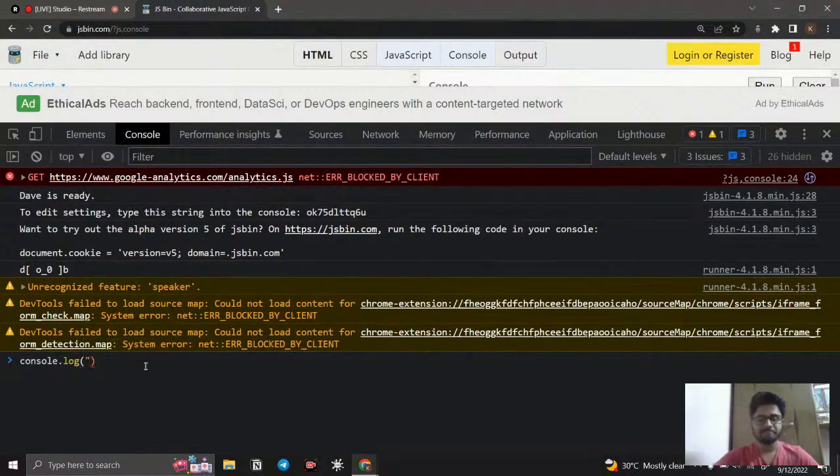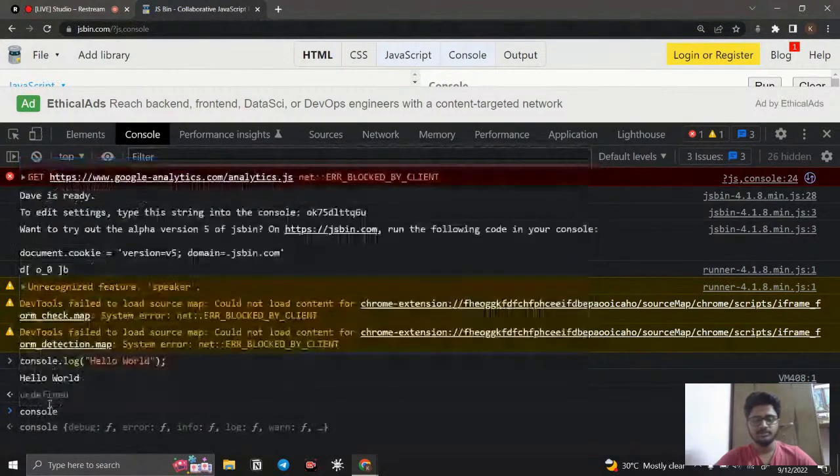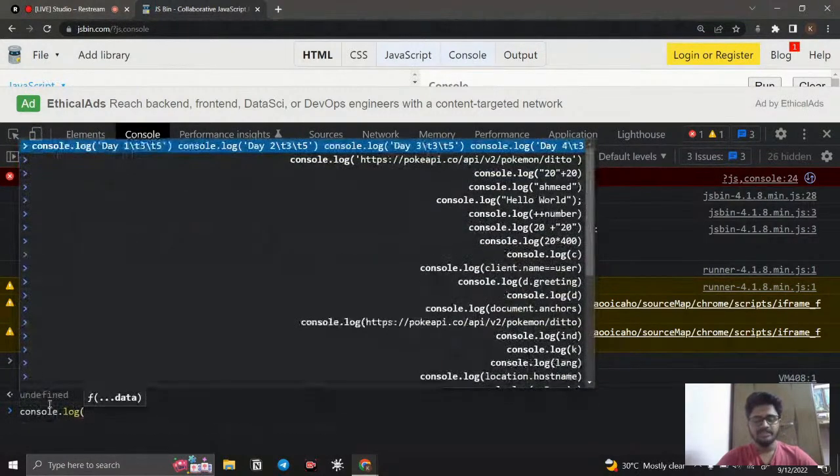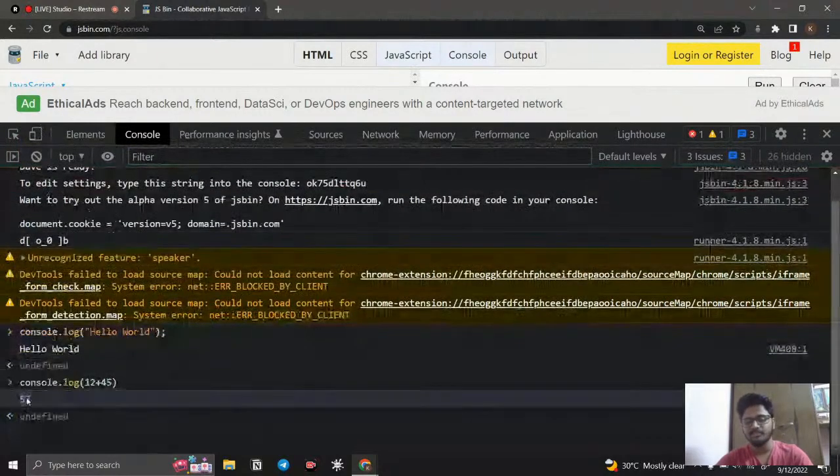For example, I say the universal welcome of programming language, hello world. After writing this, I press enter. You can see the hello world is printed in the console, right? And we can do several other things also. If I say console.log 12 plus 45, it can do some operation too, it gives the answer 57. And if you want to multiply, you can use it. If you are in your computer science degree or in a math exam, you can use this browser to calculate.